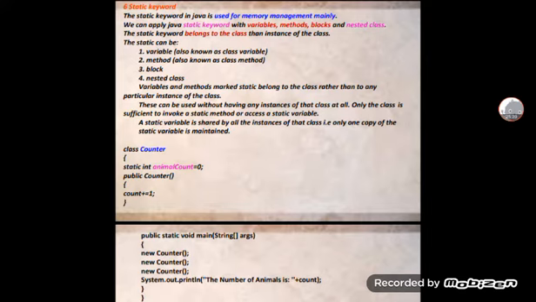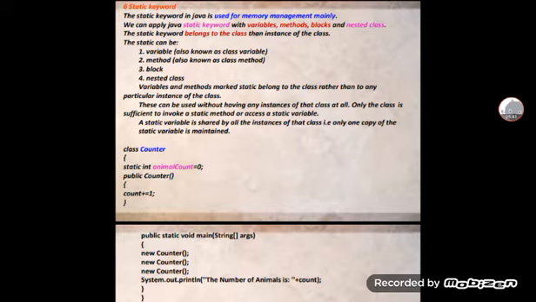The static keyword belongs to the class rather than to an instance of the class. Variables and methods marked static belong to the class rather than to any particular instance of the class.